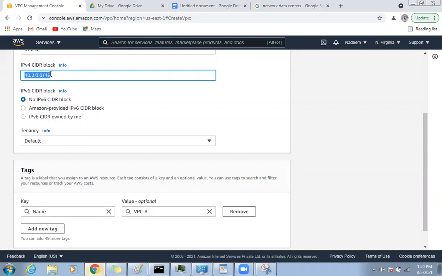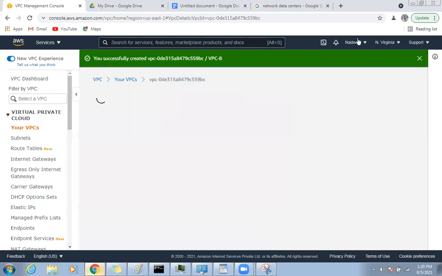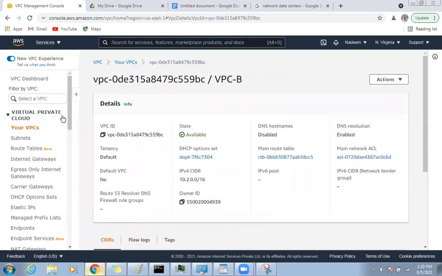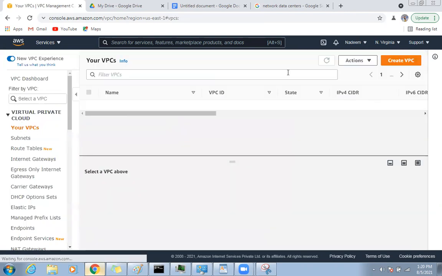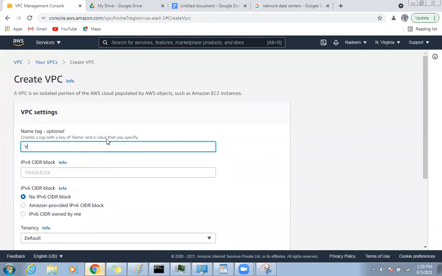Why this 10.2.0? If you're aware of subnetting, you will come to know about this. So VPC B is created. Now I will go back here and create another VPC, VPC C. It will be 10.3.0.0/16.